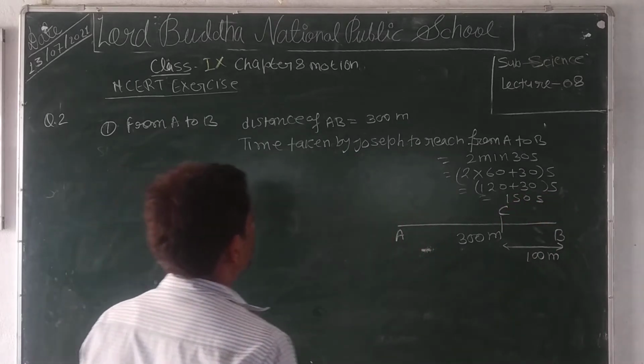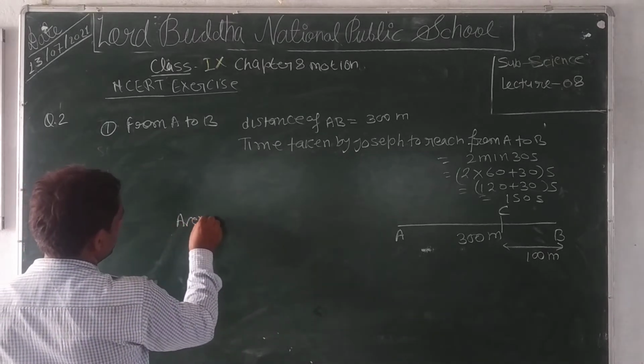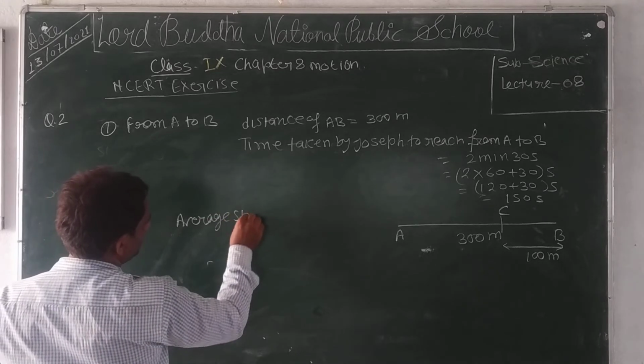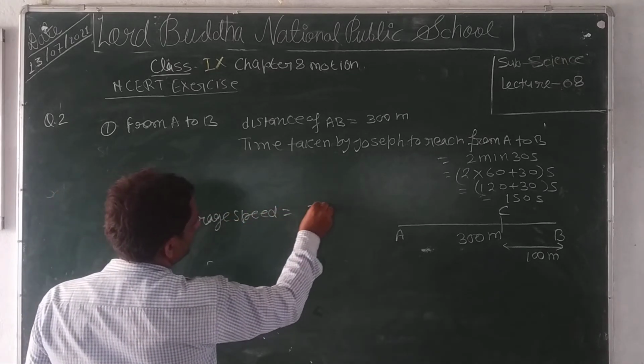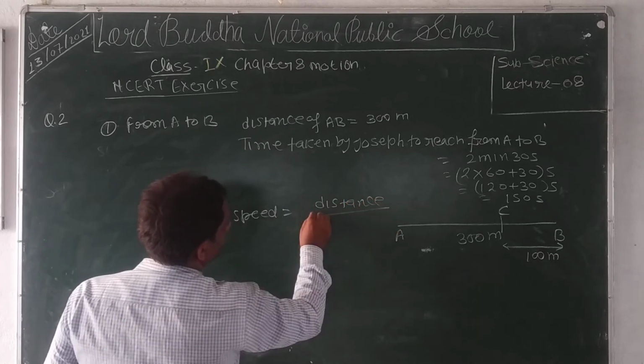Clear? Now average speed equal to distance upon time taken.